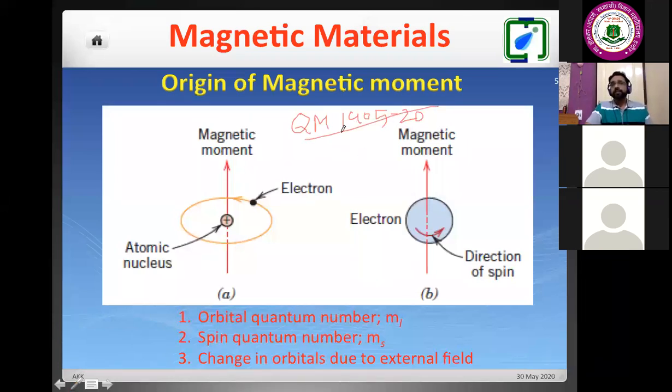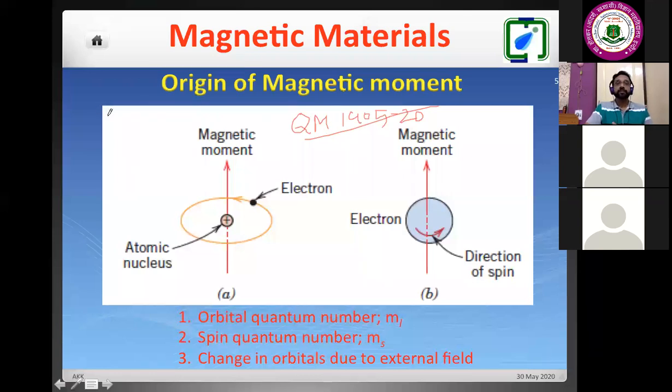So when we talk about magnetism, we have to take help from quantum mechanics, because it has been observed that the magnetic properties of materials cannot be explained by simple classical physics. The existence of electron spin can only be explained by quantum mechanics.